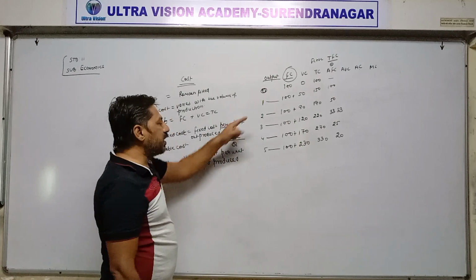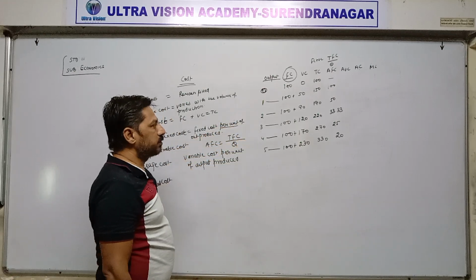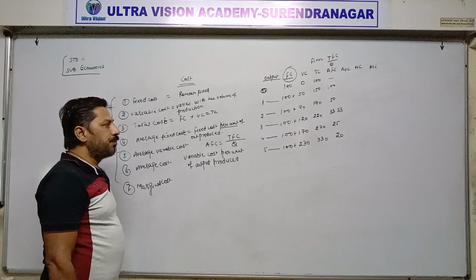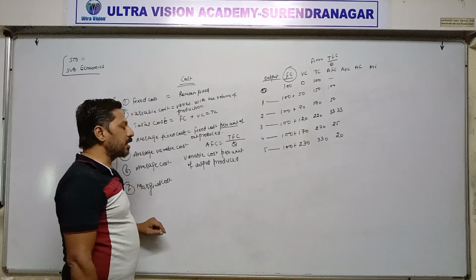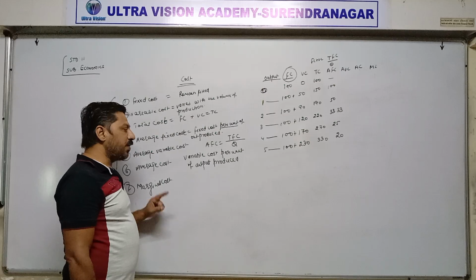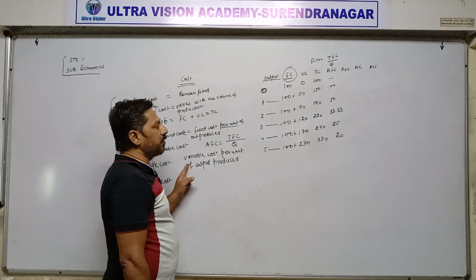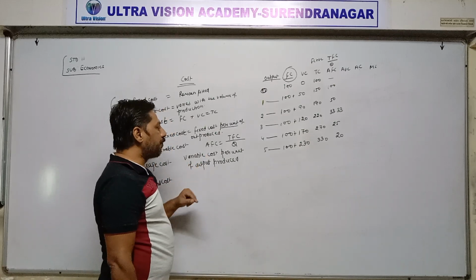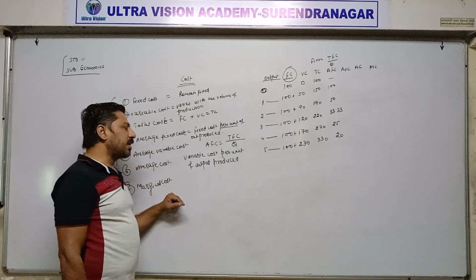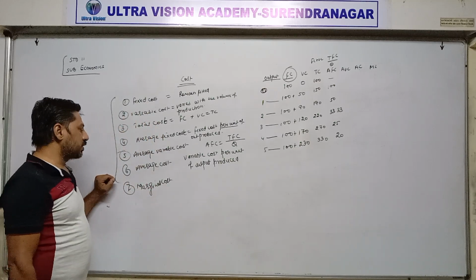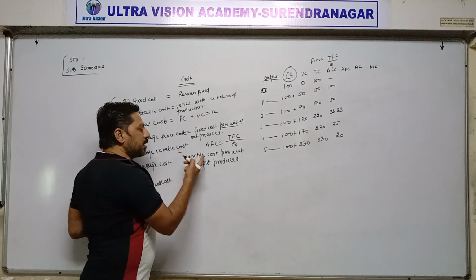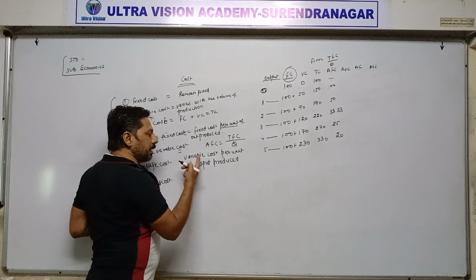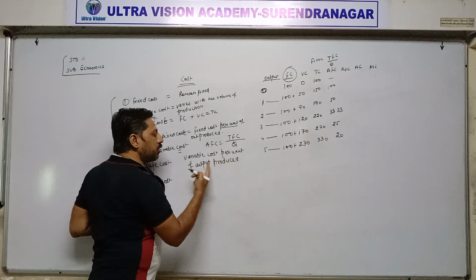Means at every level of output produced, we are calculating variable cost for 1 unit produced. When we are calculating variable cost for 1 unit of output produced, then it becomes average variable cost.